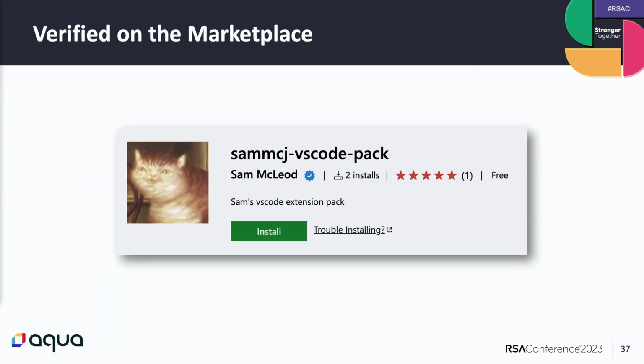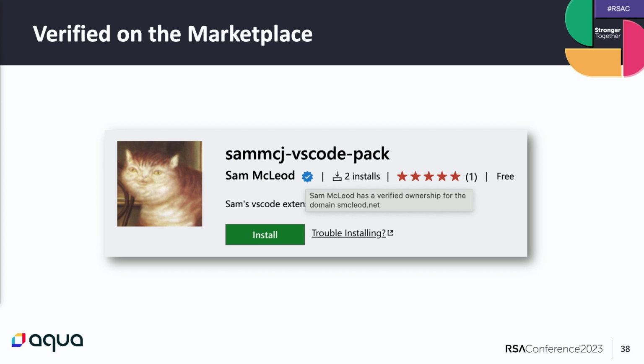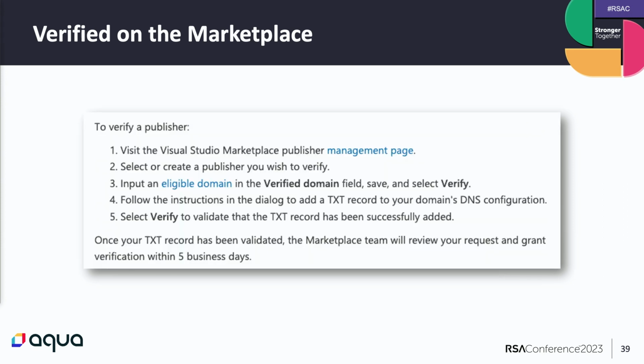Now, if we look in the marketplace, we can see SemiCloud here with a verified sign. Okay, has 2 installs, I'm not judging. Let's put our mouse on the verified sign in the marketplace. We can see there is a little pop-up that says, SemiCloud has a verified ownership for the domain semicloud.net. Wait, what? Let's look at the requirements to get a verified sign on the marketplace.